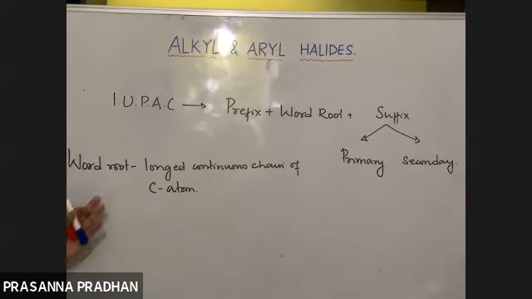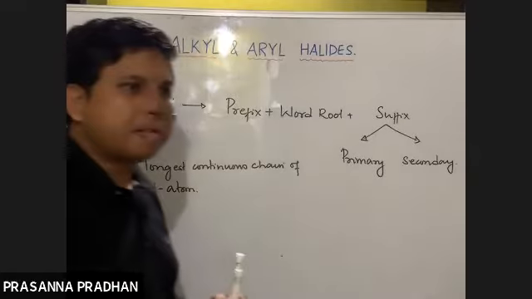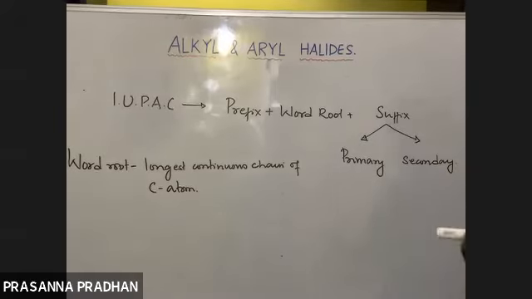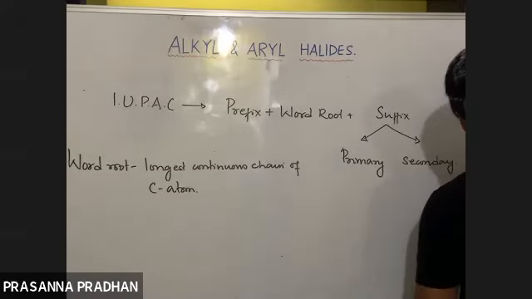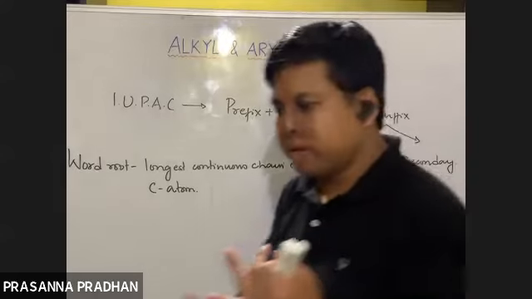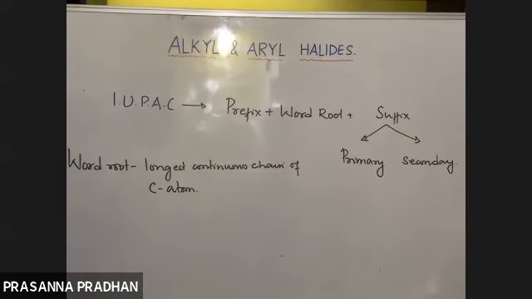Meth. If there are two carbon atoms, what will be the word root? Eth. If there are three carbon atoms, prop, but, pent, hex, hept, and so on. So this we know, I'm not going into it. Word root is derived from the longest continuous chain of carbon atoms.